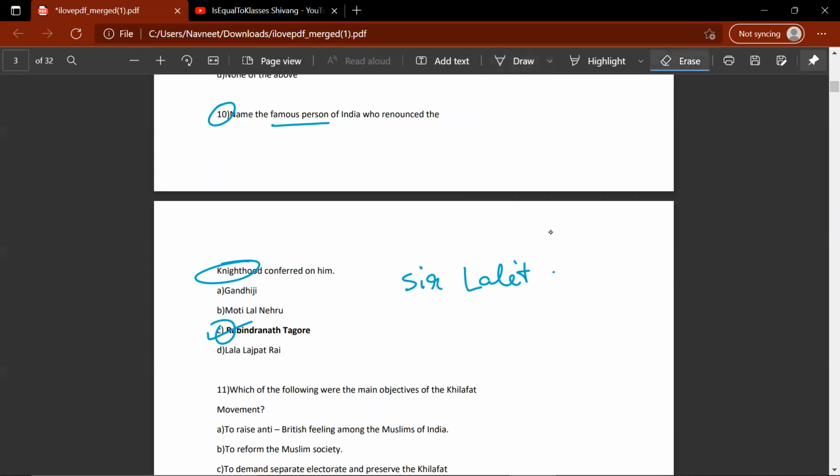But when Rabindranath Tagore renounced the knighthood, that meant that when he was known as Sir Rabindranath Tagore, that title won't be used anymore. It would just be Rabindranath Tagore. So let's erase this and move on.